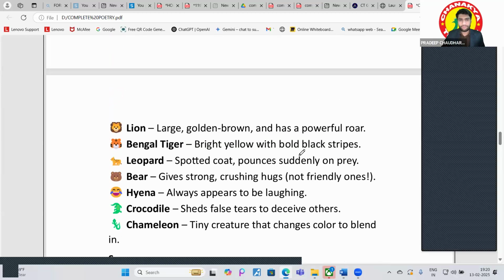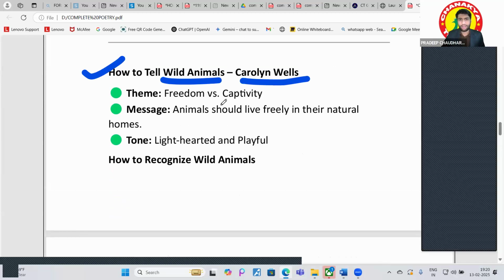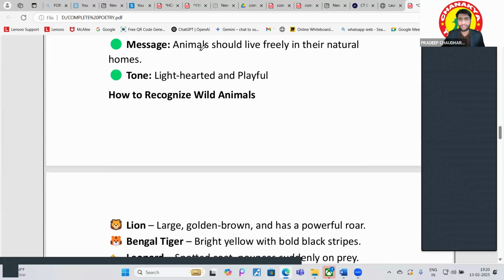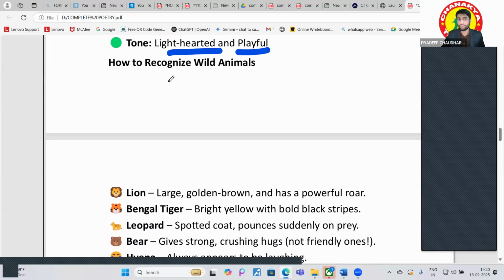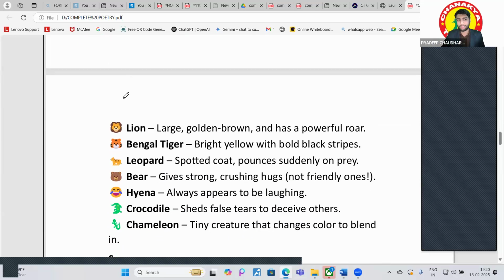Okay. So let's start. What is the theme? Again, freedom versus captivity. Message. Okay. And the tone is light-hearted and playful. How to recognize wild animals.